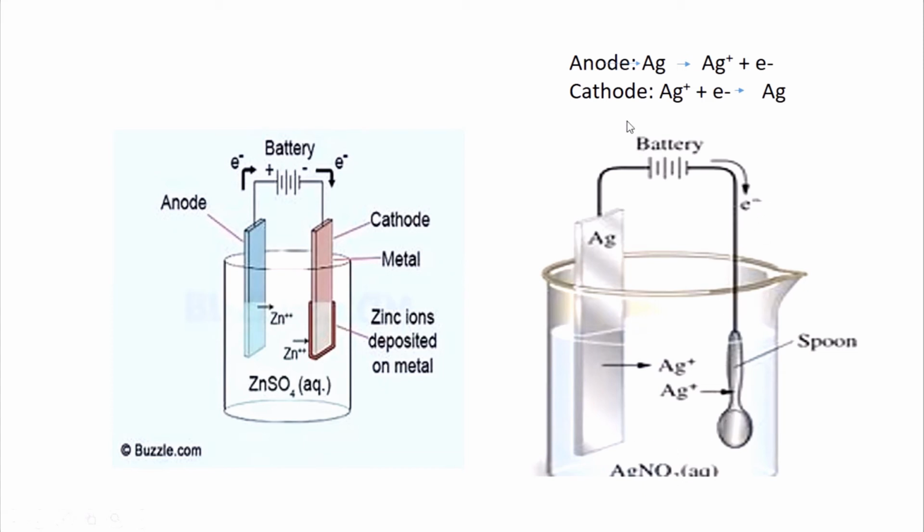The reaction taking place at the anode is the oxidation of the silver metal, giving silver ions and electrons. These silver ions from the anode diffuse to the surface of the cathode, where they take the electrons coming from the battery and are reduced to silver atoms on the surface of the object.